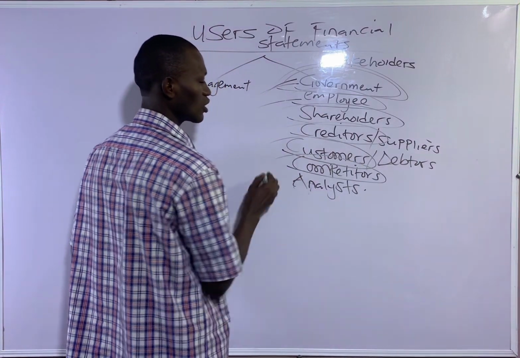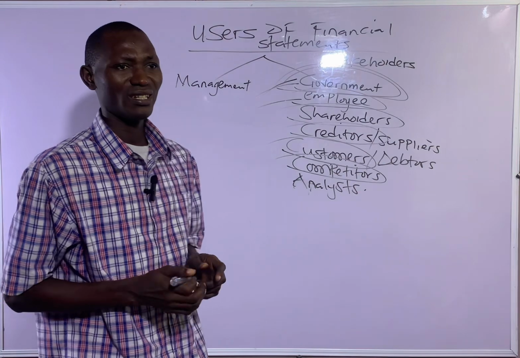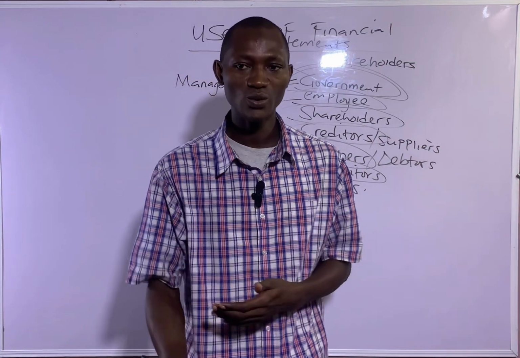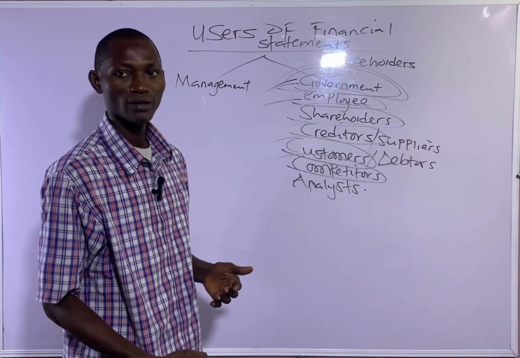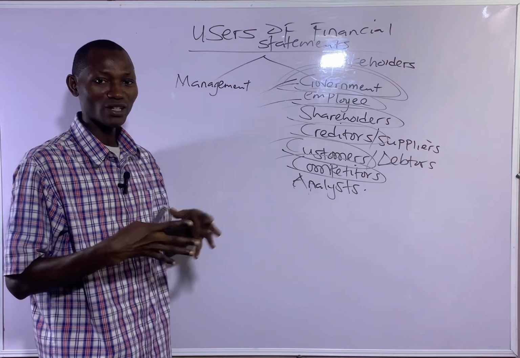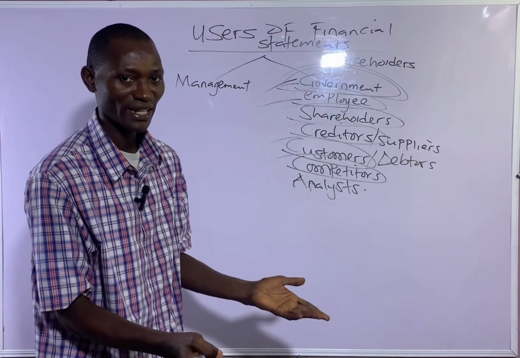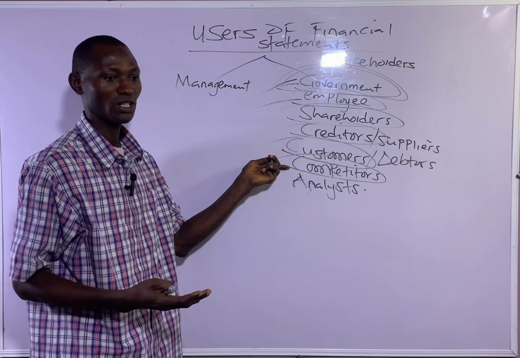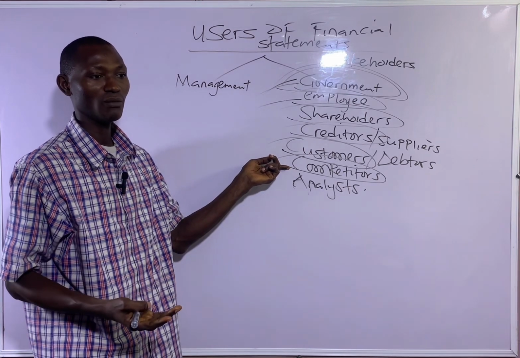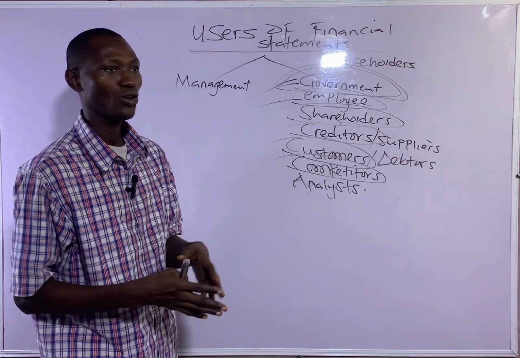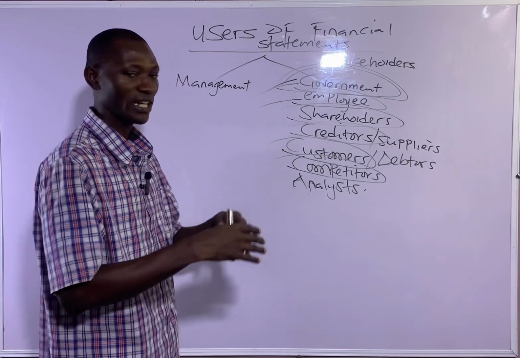Then competitors. Competitors are those that are struggling for the same resources in the same market. So let's say in the telecommunication sector, MTN and Glo, or MTN and Nine Mobile, they are competitors.